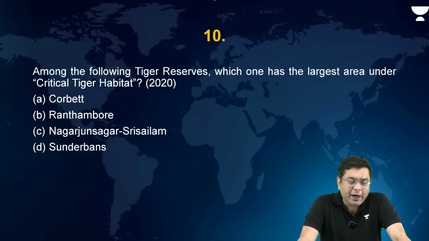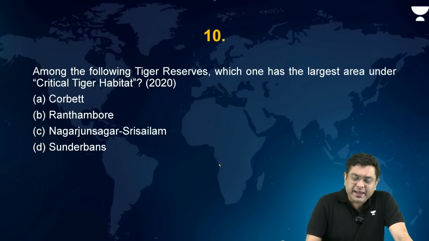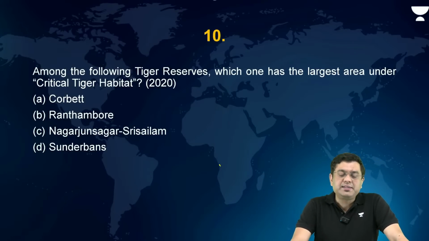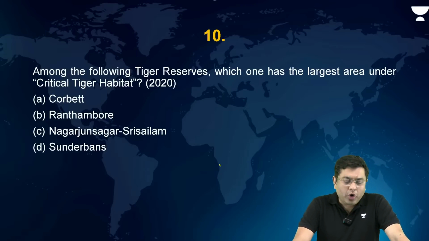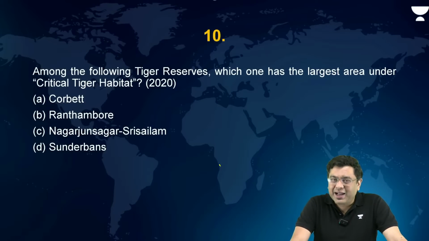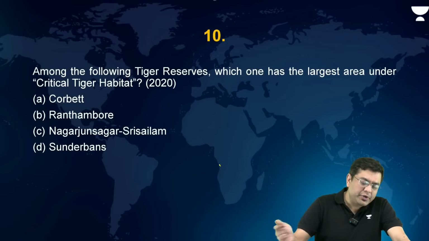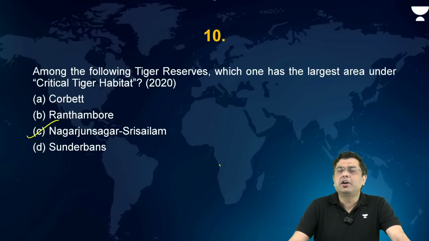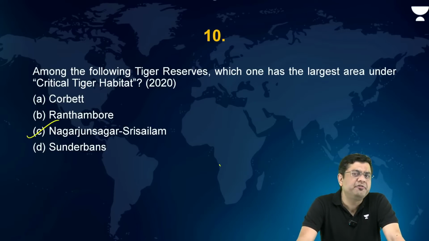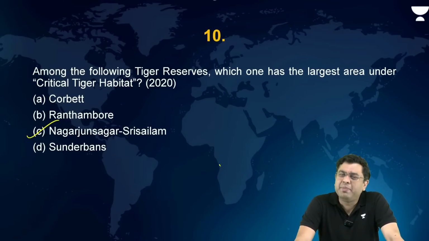Okay. Now, among the following tiger reserves, which one has the largest area under critical tiger habitat? Corbett, Ranthambore, Nagarjun Sagar Srisailam, or Sundarbans, which has got the largest area under critical tiger habitat? Now here, the straightforward answer is Nagarjun Sagar Srisailam. This is a bit factual. You might have known, might not have known.